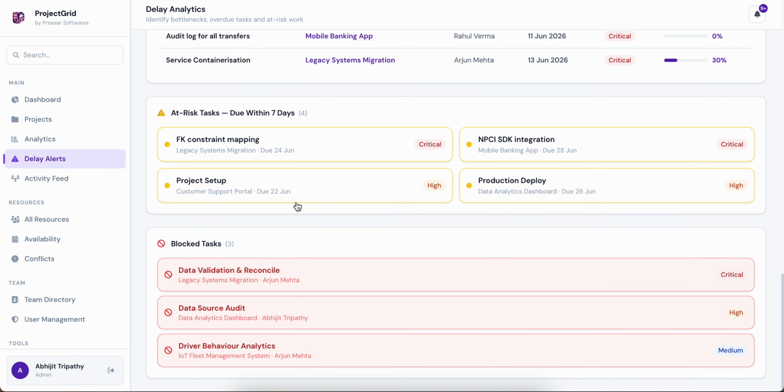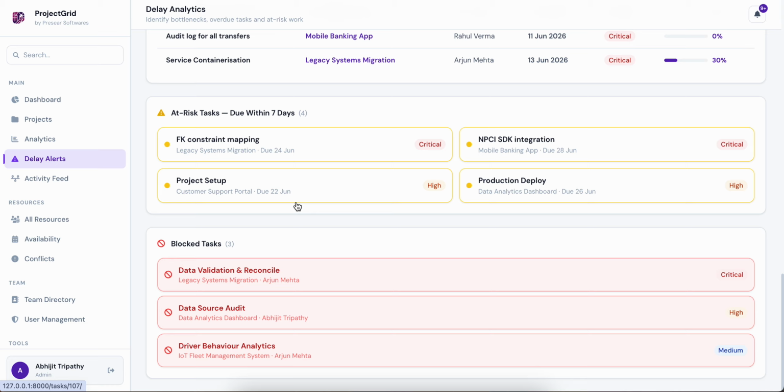And as I said, once AI is deployed, there is specific risk management as well. So let us assume a project is still on track, but AI is predicting that there is risk. That means some previous projects failed even when they were on track. So you need to be a little bit more cautious.